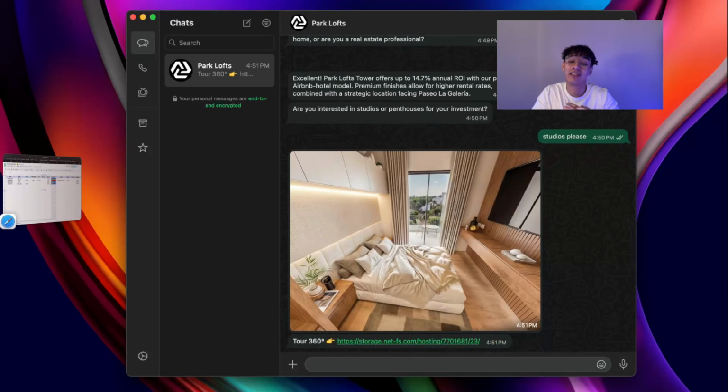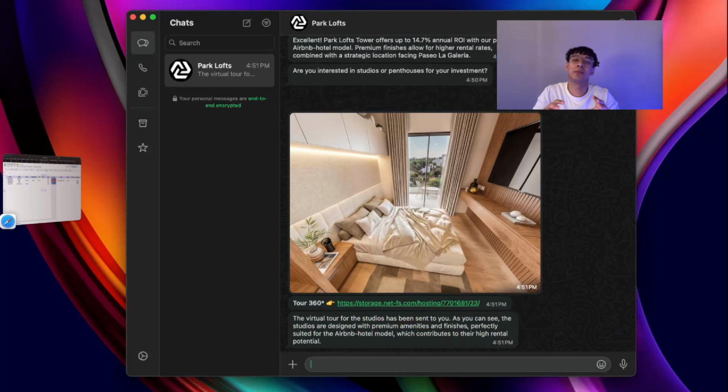So right now it sent us the virtual tour. It's super important for us to show the prospects these virtual tours because they're like a hook to close these deals. As you guys know, we're not just trying to collect all their data. We want to actually sell to these leads. So this is what happens right here. The virtual tour for studio has been sent to you. As you can see, it is designed with premium amenities and finishes and this and that. Okay, it looks super good.